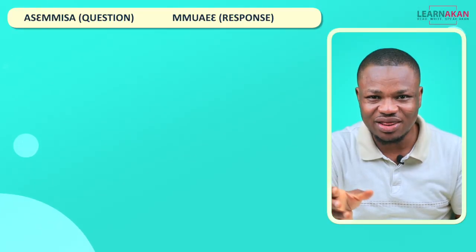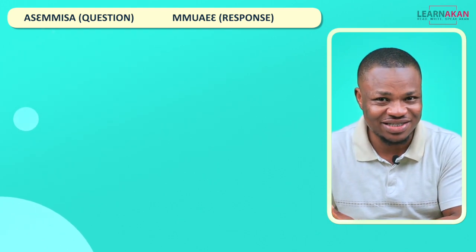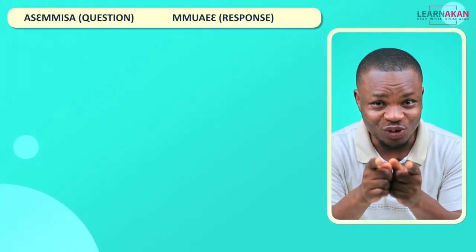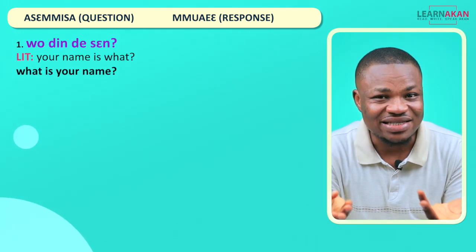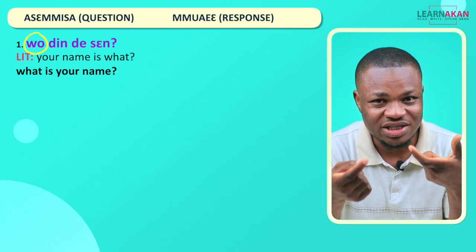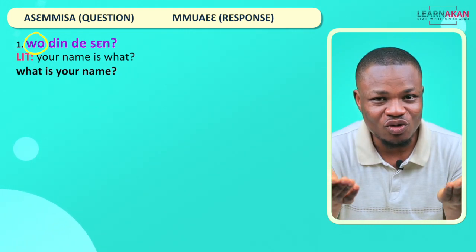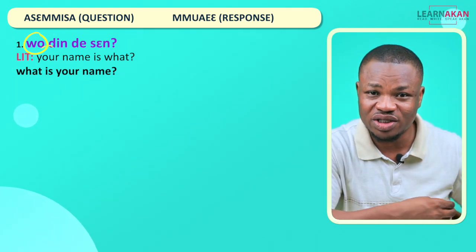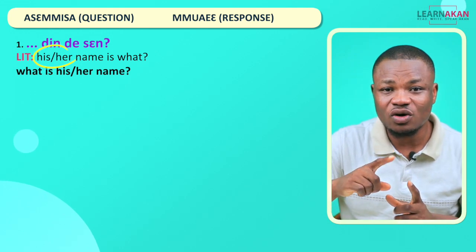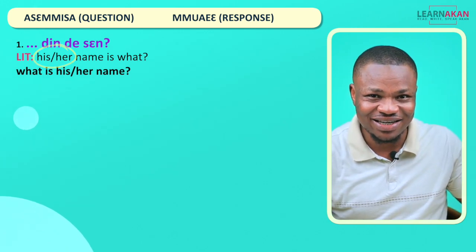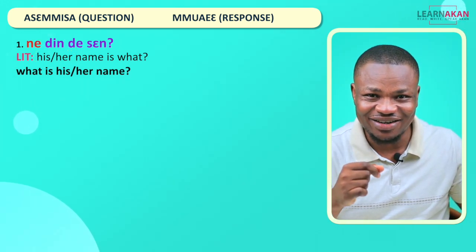Now, let's go back to that. So let's go back to the first one and switch things around to now ask for somebody else's name. So for the first question, when I was asking you for your own name, I asked, Wudin the same? And I told you to take note of the possessive adjective wo, because that is what you are going to be switching. I'm no more asking you for your name, so we need to switch this possessive adjective wo, which is your, to his or her, right? The possessive adjective his or her. And if you took this lesson, then you know that is ne.